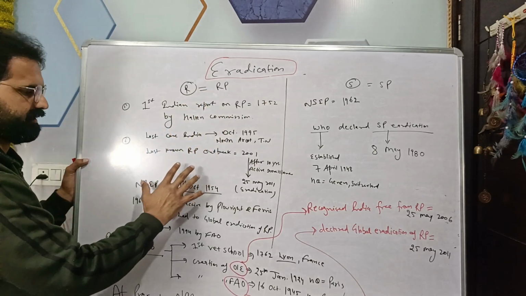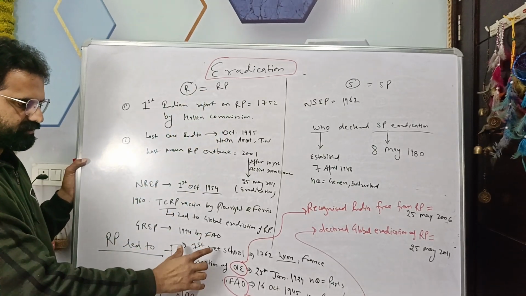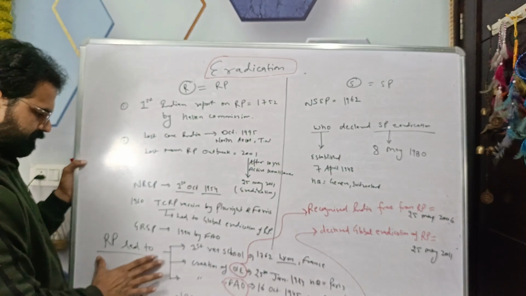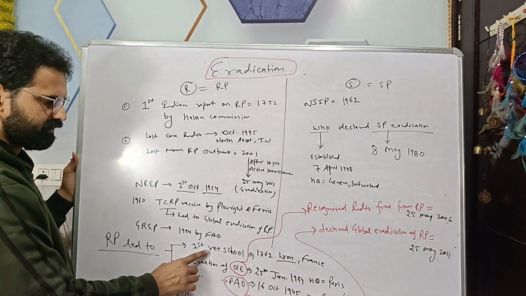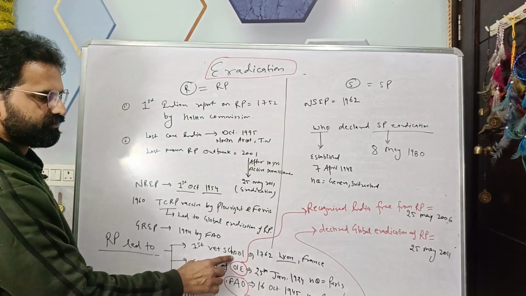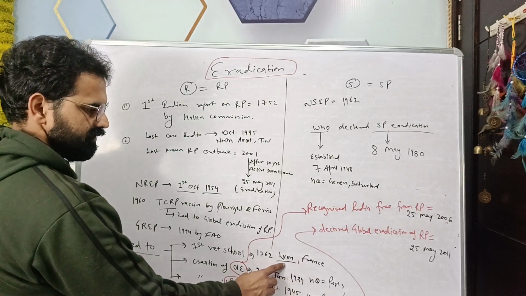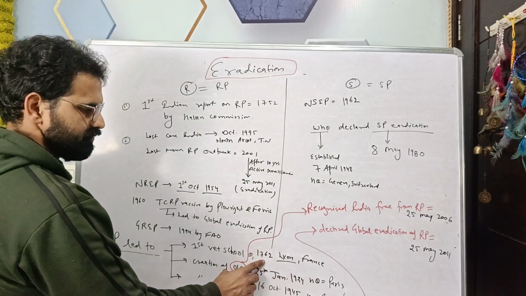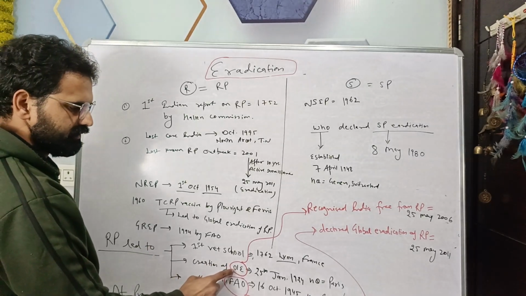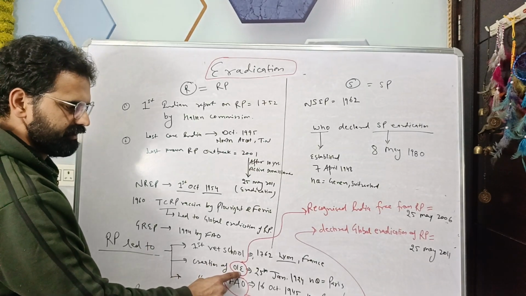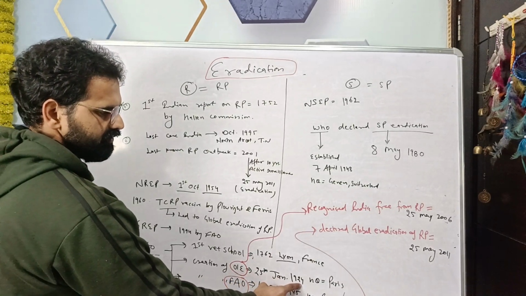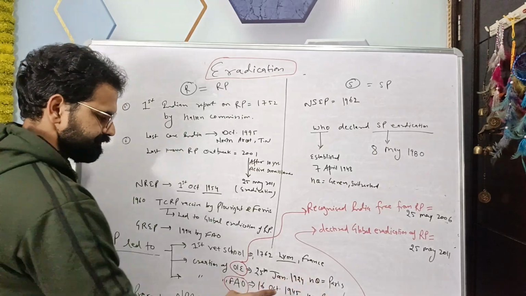Because of rinderpest, some events were created in history. For example, rinderpest led to the establishment of the first veterinary school in Lyon, France, in 1762, and to the creation of the organization OIE on 25th January 1924, whose headquarters is in Paris.